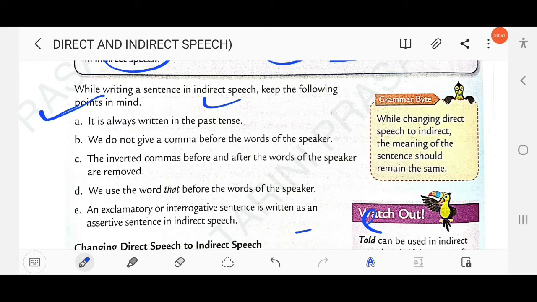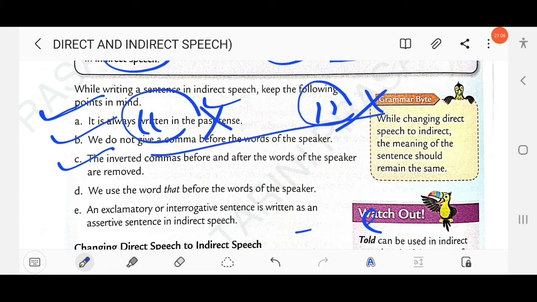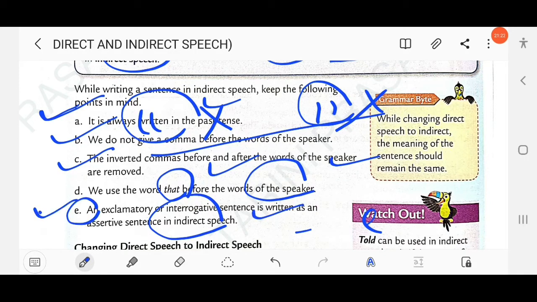Then next, we don't give a comma before the words of the speaker. So in indirect speech we don't use a comma. The inverted commas before and after the words of the speaker are removed, so they are not used in indirect speech. We use the conjunction "that" before the words of the speaker. An exclamatory or interrogative sentence is written as an assertive sentence. We will discuss this particular point later.